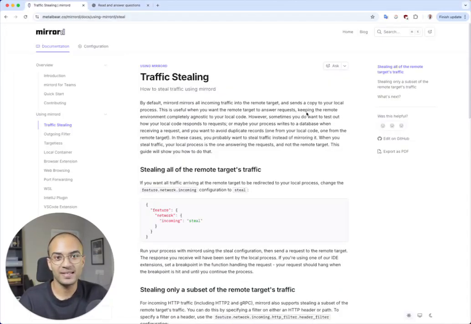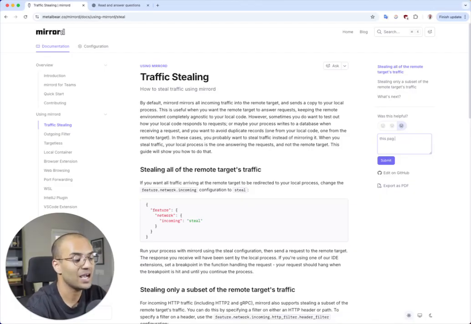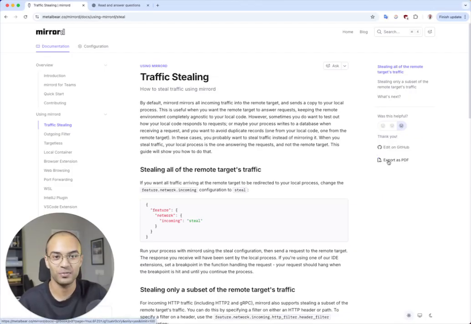You'll also notice that now on each documentation page, you have the option to give feedback. And this feedback is really helpful for us because it lets us know that some page is not being well received, and then we can work on improving that page for you. So you can just choose to react, or you can give us explicit feedback like this page sucks, and we promise you that we'll make sure on addressing your concerns and improving our documentation.